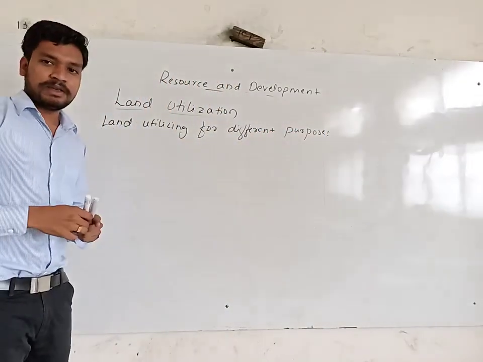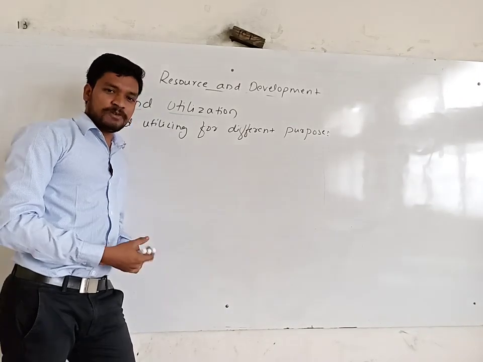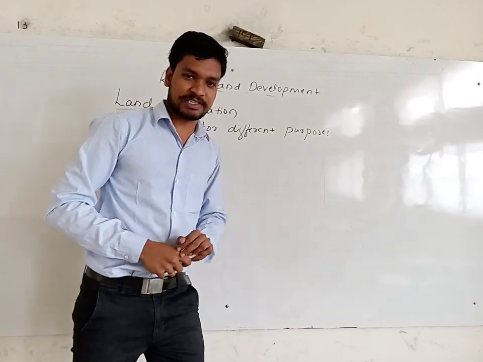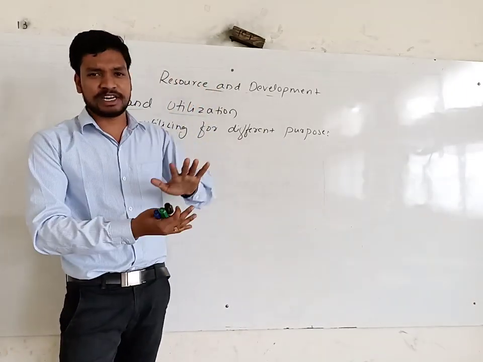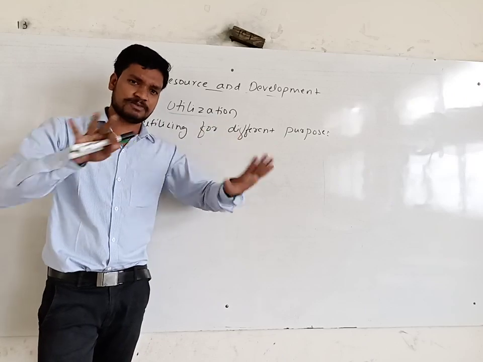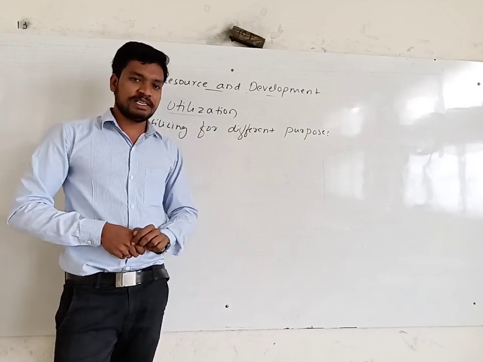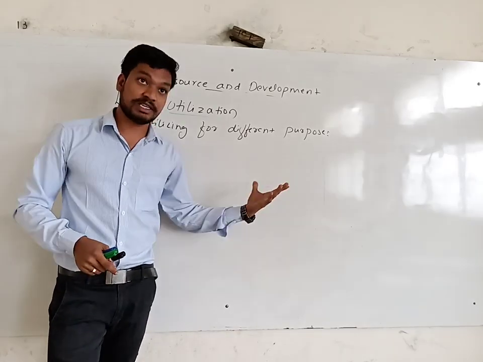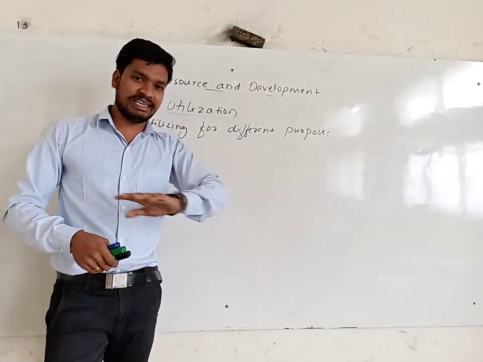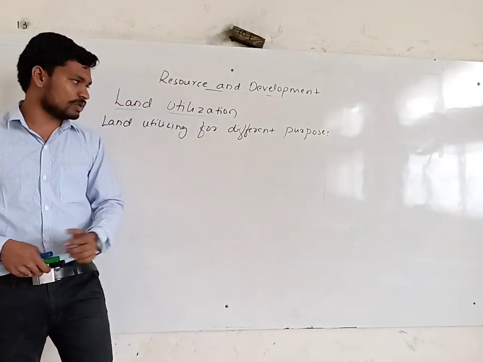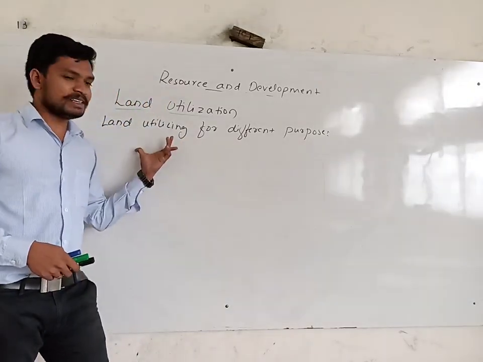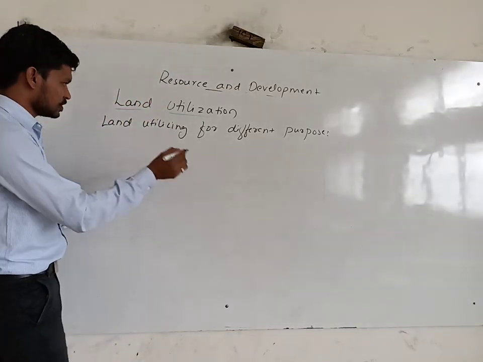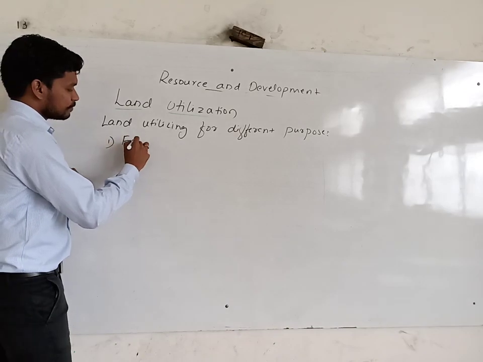Most of the earth's surface is covered by water. In the landmass, a large percent was earlier covered by forest, but not now, because we have cleared areas for urban construction and many other things. Here in India, the most percent of the landmass is covered by forest. The first one is the forest.